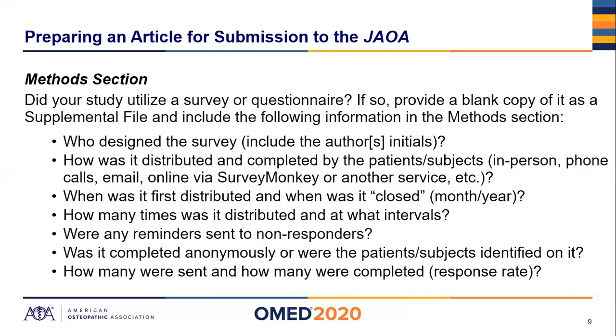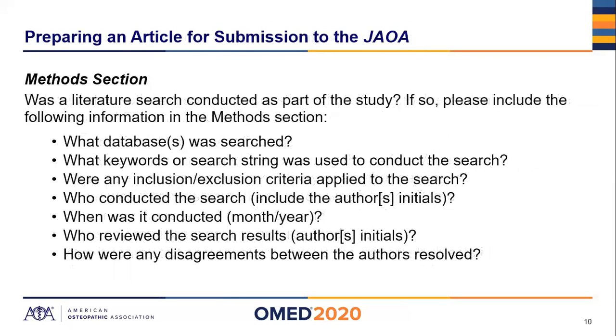We need to know when it was open to the patients to complete, how many times it was distributed, and at what intervals. Again, this mostly applies to online surveys or emailed surveys. And were any reminders sent to those who didn't initially respond? Was it completed anonymously, or were the subjects identified on them? I think that's a really, really important thing to include in your method section. And again, how many were sent and how many were completed? What we're getting at here is the response rate. Obviously, very, very important information to include in your method section.